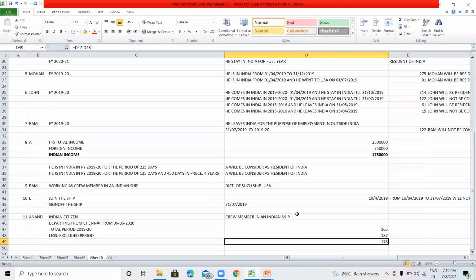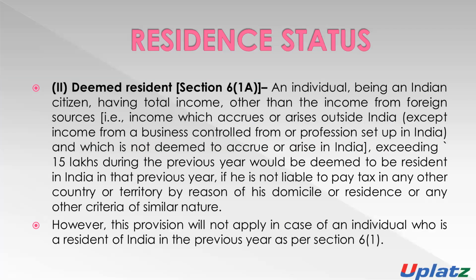If it is more than 15 lakh rupees, then such person will be considered as a deemed resident of India, if he is not liable to pay tax in any other country or any other territory by reason of his